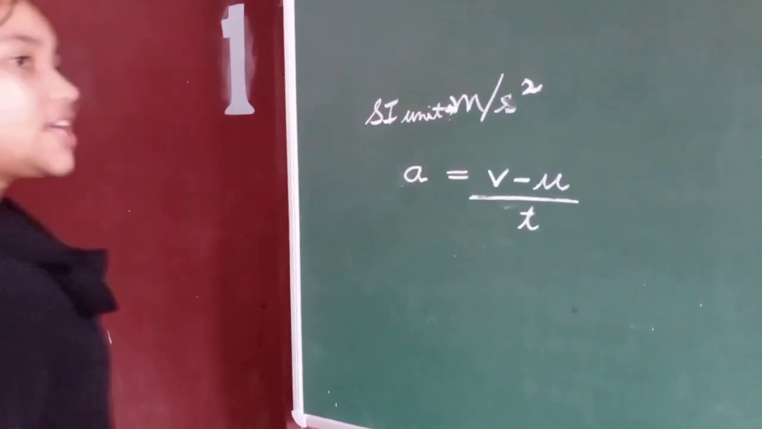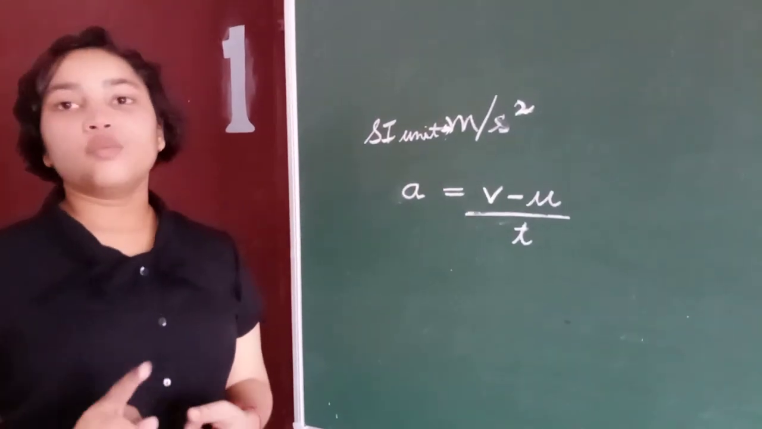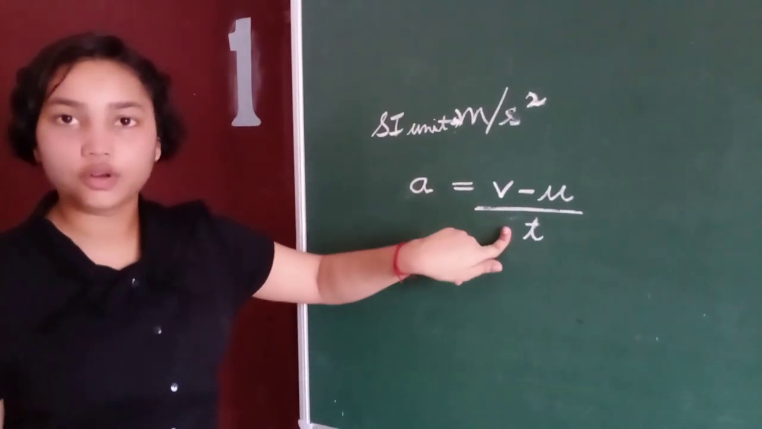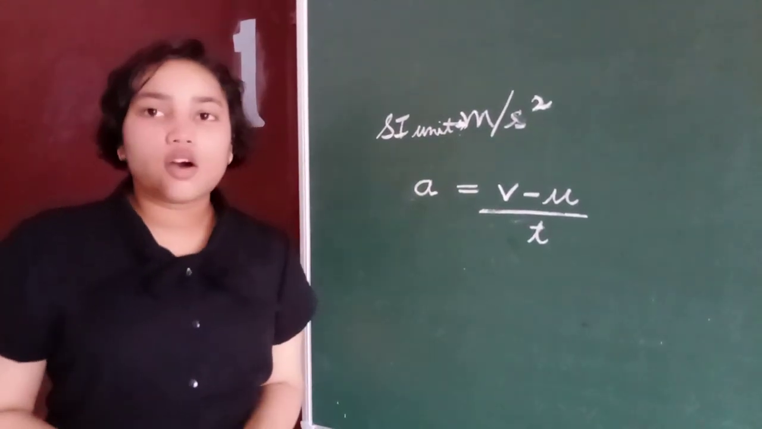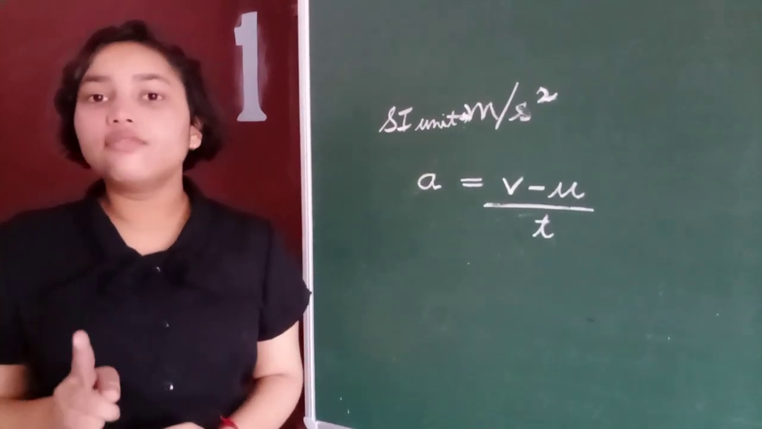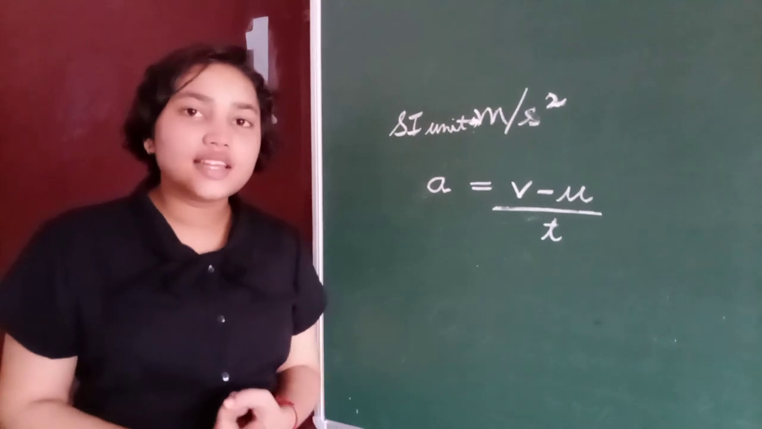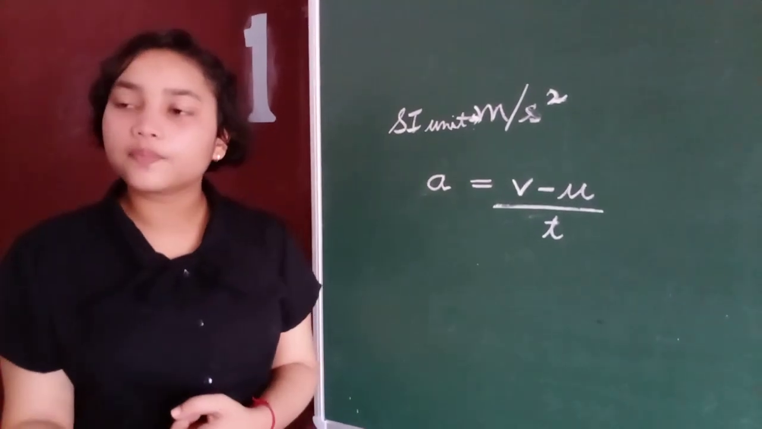So, if the object is having non-uniform motion, then acceleration can be calculated by this formula. Then if the object is having uniform motion, it means it travels equal distances in equal intervals of time.